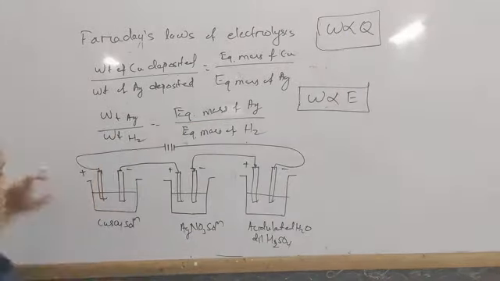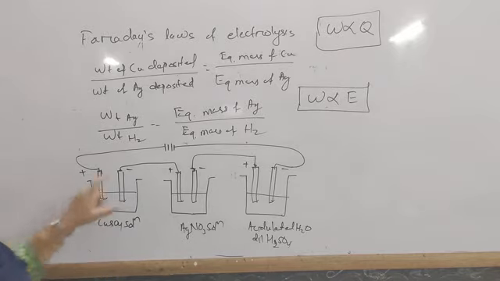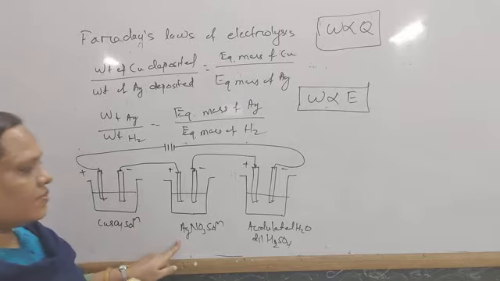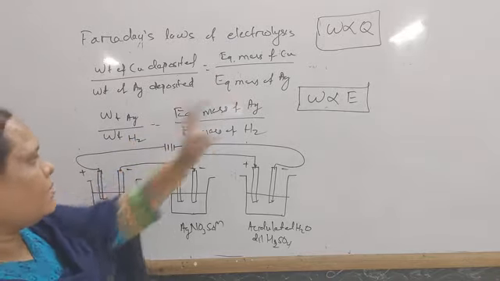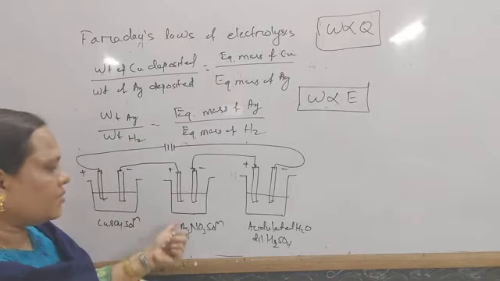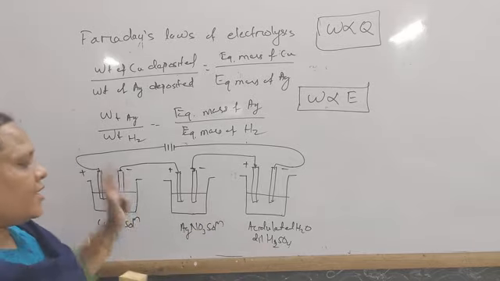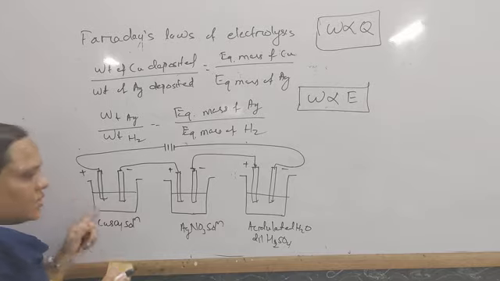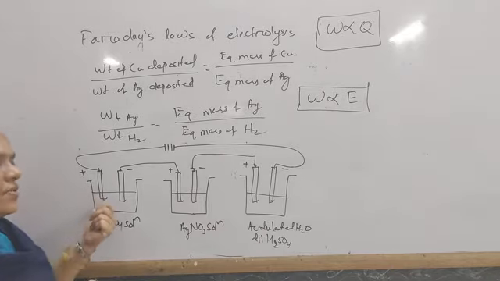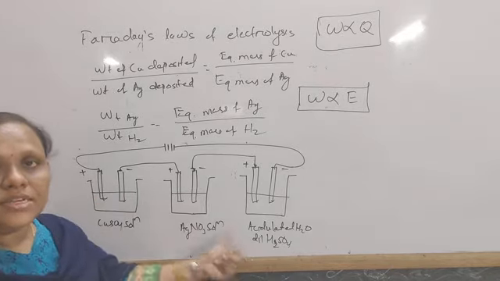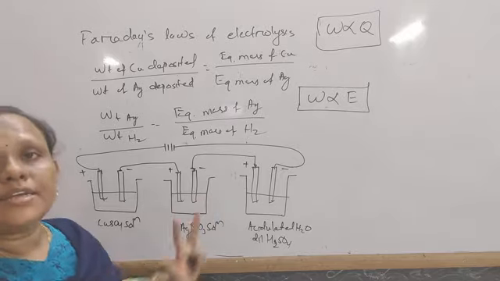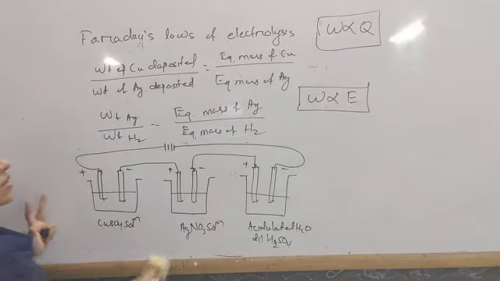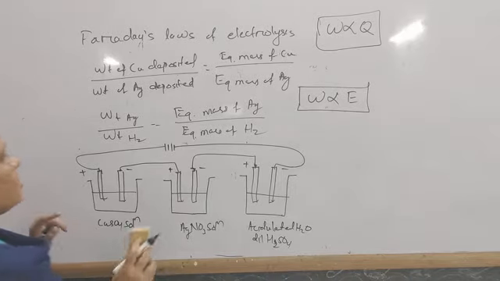So this is three voltaic cells. Weight of copper by weight of silver equals equivalent mass of copper by equivalent mass of silver. Similarly, weight of silver by weight of hydrogen equals equivalent mass of silver by equivalent mass of hydrogen. Similarly, consider these two, 1 and 3: weight of copper by weight of hydrogen equals equivalent mass of copper by equivalent mass of hydrogen. Any two you can compare, or all in total you can compare.